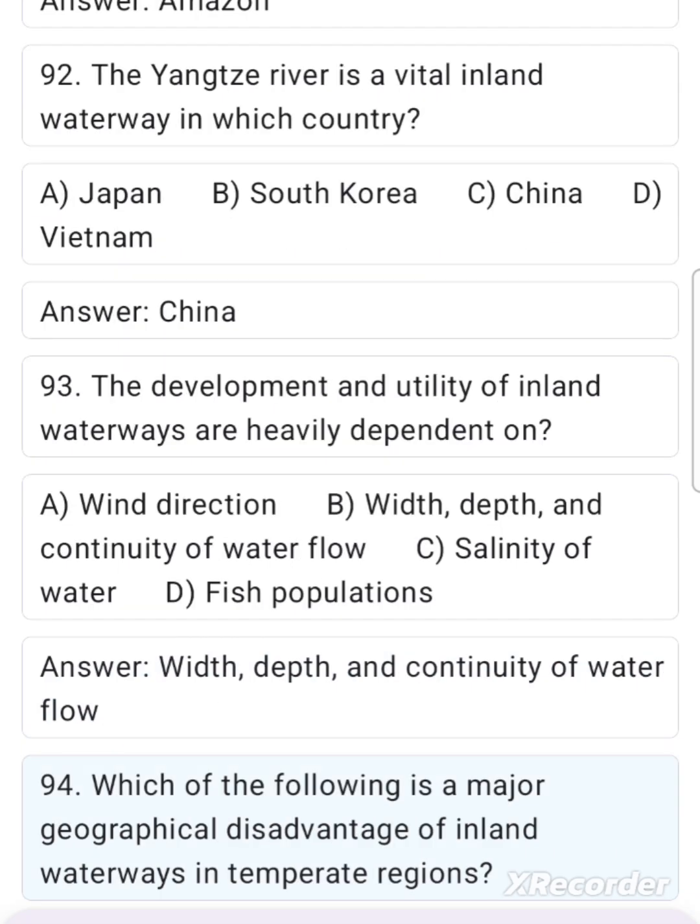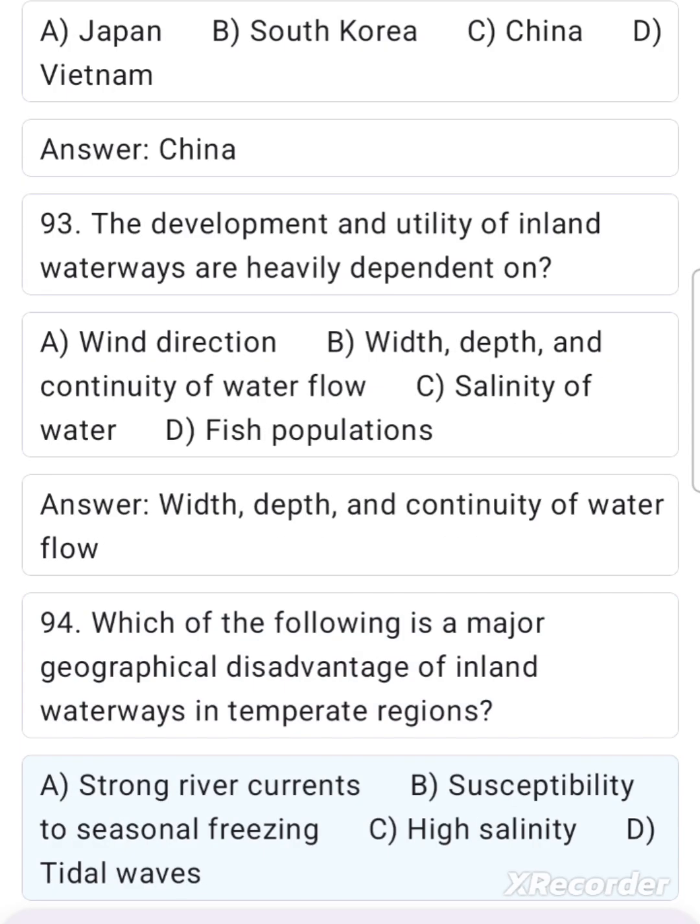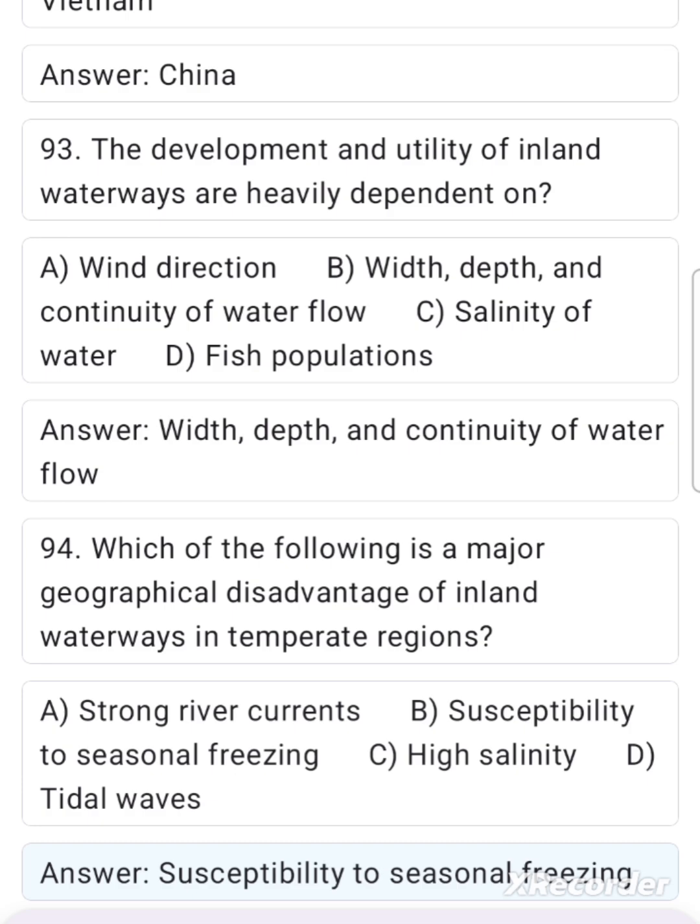94. Which of the following is a major geographical disadvantage of inland waterways in temperate regions? A. Strong river currents, B. Susceptibility to seasonal freezing, C. High salinity, D. Tidal waves. Answer: Susceptibility to seasonal freezing.